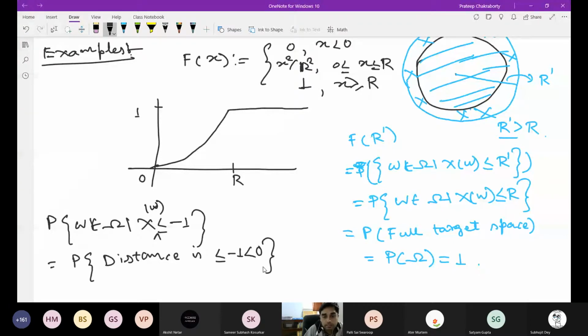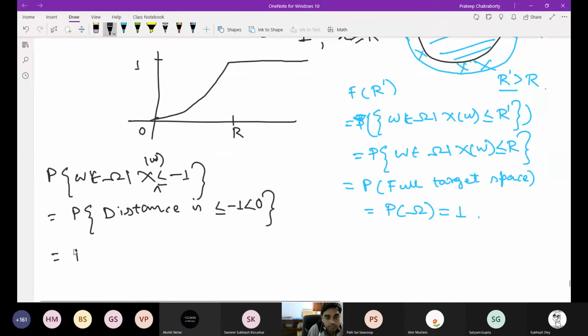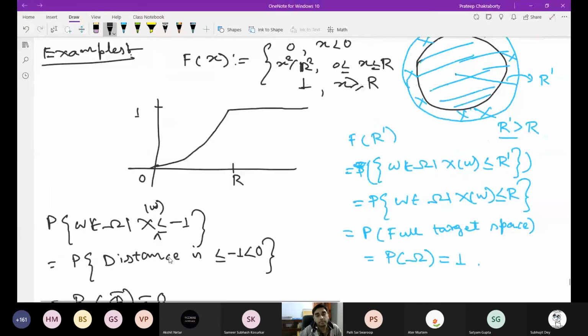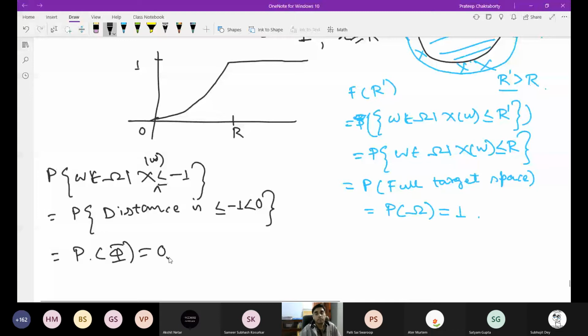But distance cannot be less than 0. So this is an impossible set, an empty set. An empty set's probability is 0. Is this okay? Yes, sir. Thank you. Or any other questions you have?